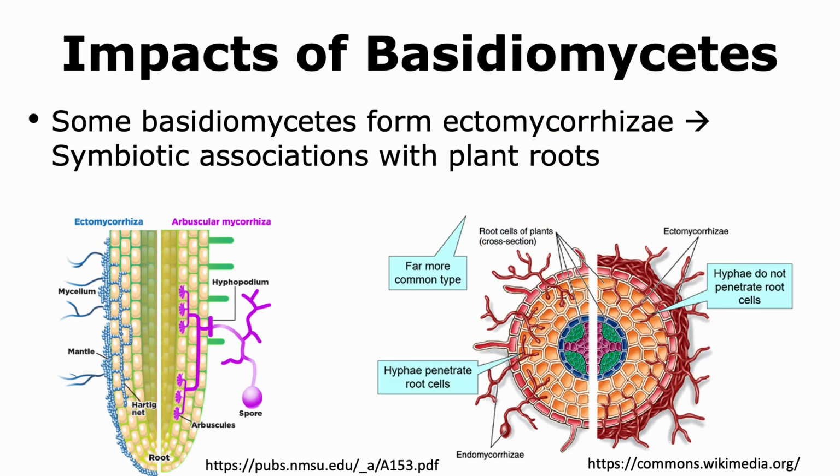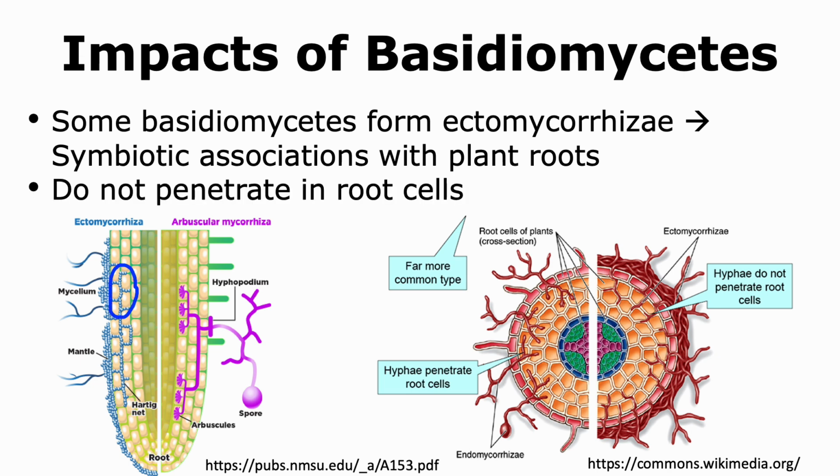Some basidiomycetes form associations with plant roots called ectomycorrhizae. These ectomycorrhizae do not penetrate into the root cells, but surround the root cells. This is different than the arbuscular mycorrhizae, which are able to penetrate into the cells. This can also be seen in the other figure, where the ectomycorrhizae are able to weave themselves around the plant cells that form the roots, while the endomycorrhizae, which is another name for the arbuscular mycorrhizae, are able to penetrate into the actual cells that form the root.